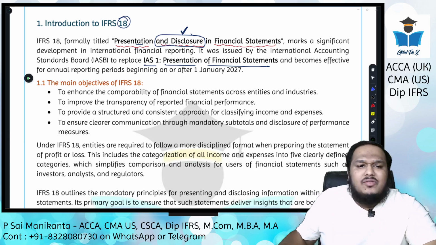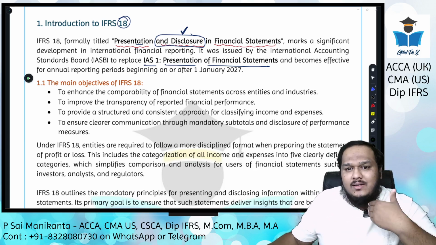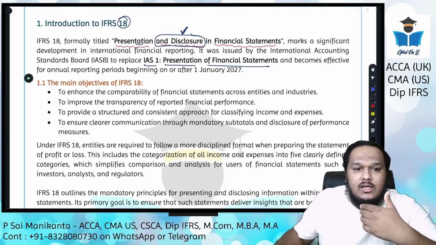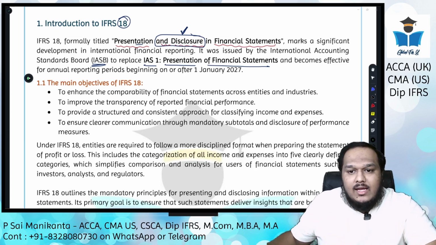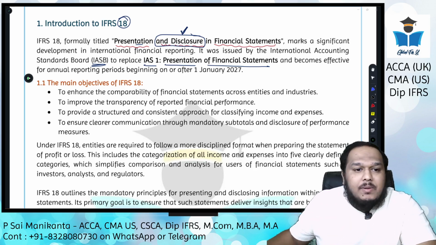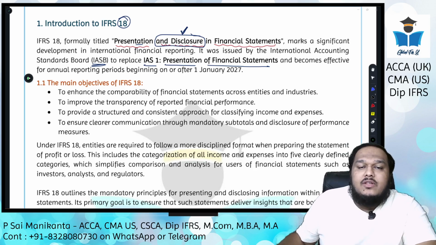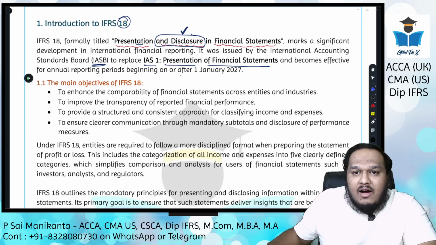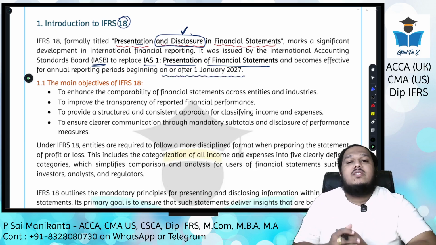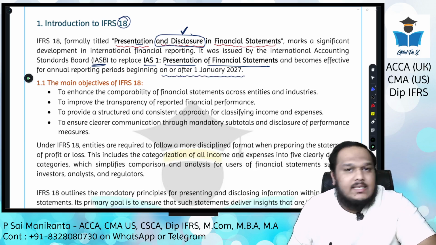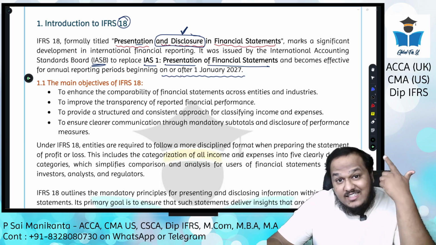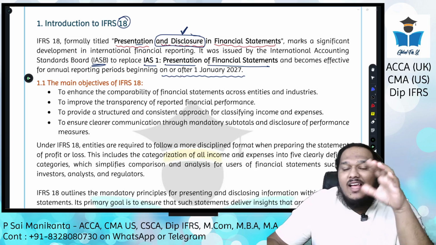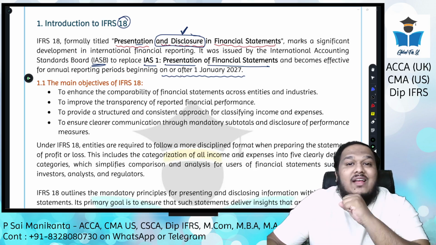So it marks a significant development in international financial reporting. It was issued by the IASB, the standards board which prepares all the IFRS and IAS. It becomes effective for annual reporting periods beginning on or after, and this is very critical, 1st January 2027. Sir, if it is coming into effect in January 2027, why are we studying it in 2025 itself?